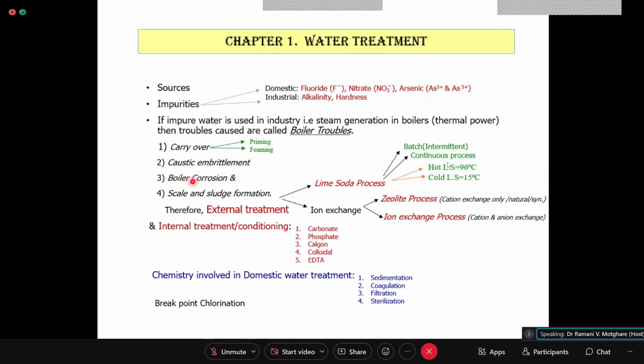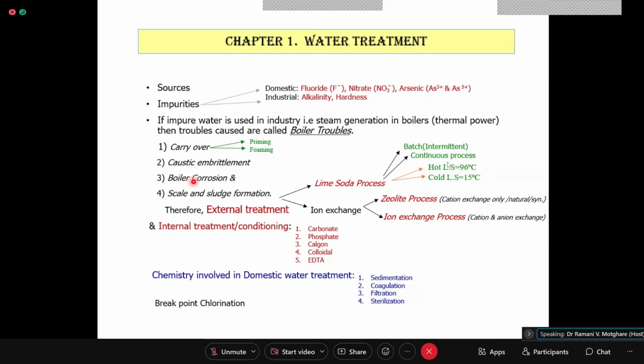Then we saw what is boiler corrosion. So boiler corrosion, apart from NaOH, the rest of all the impurities will cause boiler corrosion. For example, if you have free acid, free bases, that will lead to boiler corrosion. Then dissolved gases like oxygen and carbon dioxide also contribute to corrosion to a very great extent.